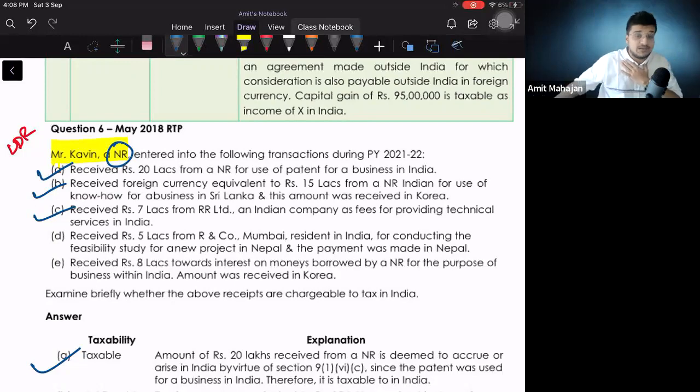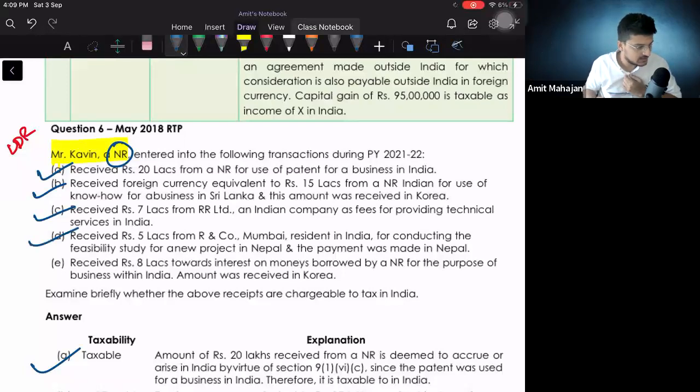Payment received in Nepal. Again, Nepal is not in India. It will not be taxable because services are also rendered outside India and payment was also received outside India. So whatever income is received by a non-resident like this will not be taxed in India.